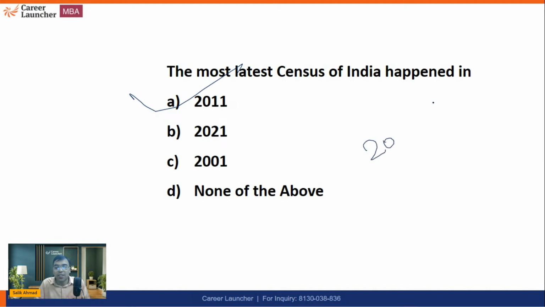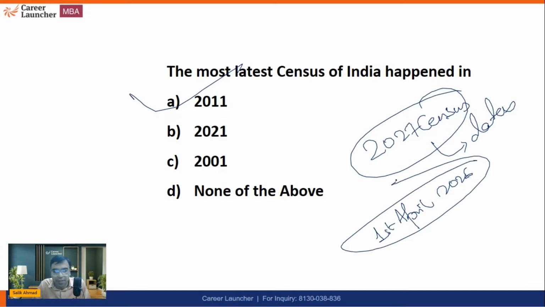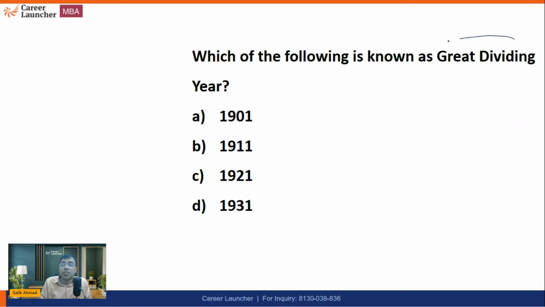Now this year, which we are starting, will be called the 2027 census, because the data will be released in 2027, and the process has started from 1st April 2026. Okay. Next is, which of the following is known as Great Dividing Year?